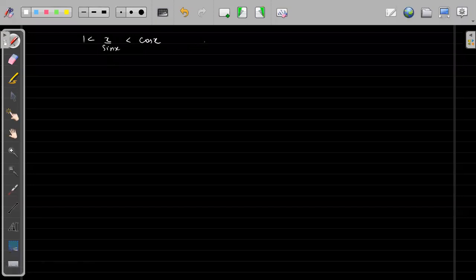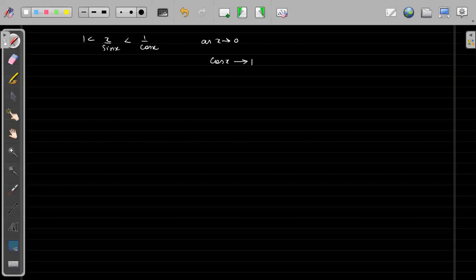Now see, as x tends to 0, sorry, this is 1 by cos x, greater than 1 by cos of x. Now see, as x tends to 0, cos x will tend to 1. But will cos exactly be equal to 1? No, cos will be approximately equal to 1.